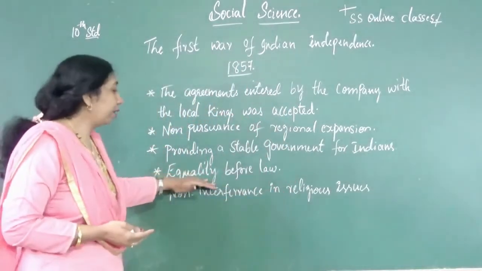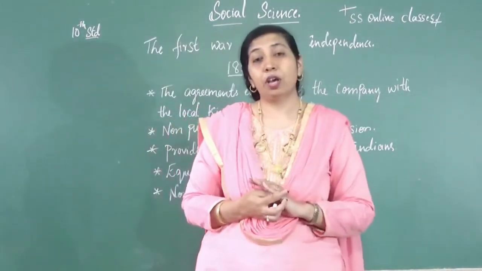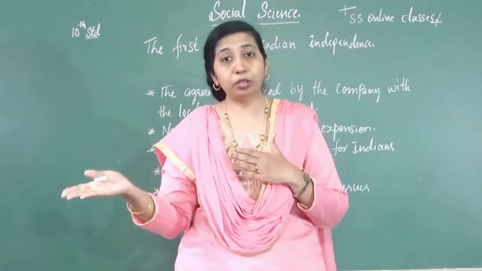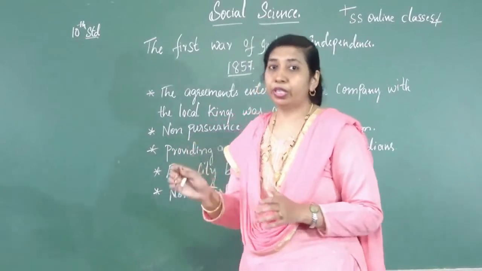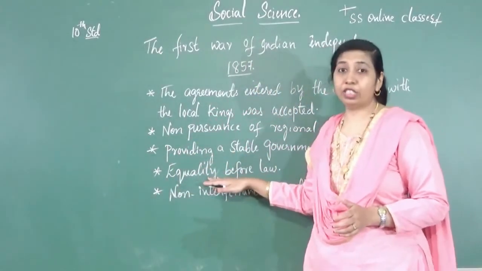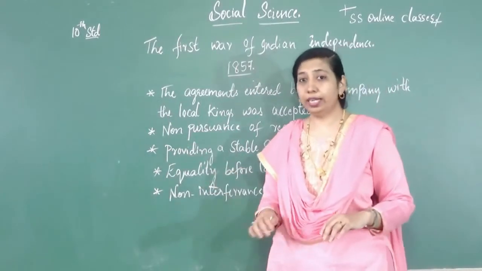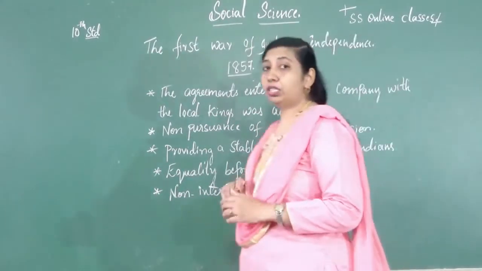Next up, equality before law. In the administrative reasons, I came across that they made many laws which were favorable to Britishers. That was also one of the major reasons. But here the Queen promised that they would provide equality to all, both the Britishers and the Indians. And the last is non-interference in religious issues.